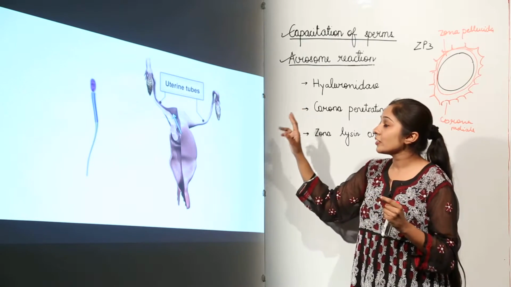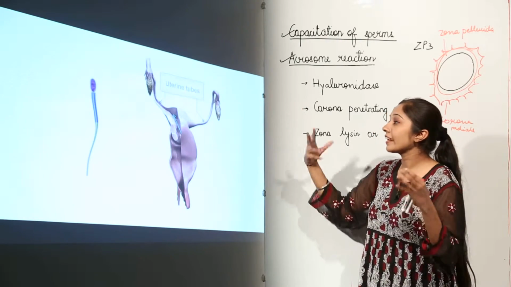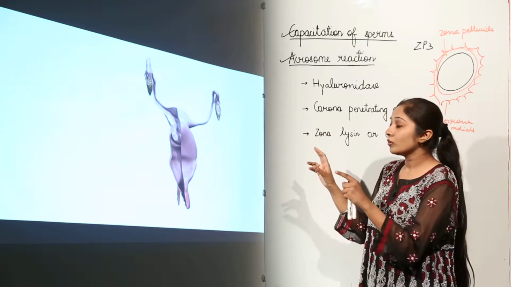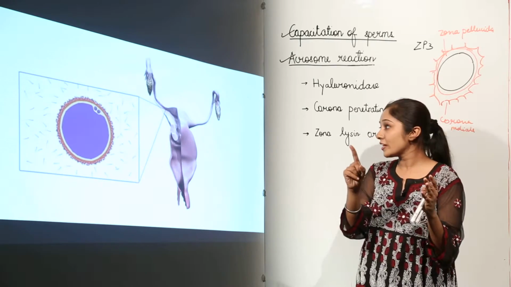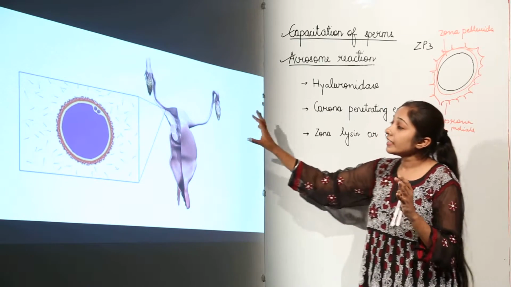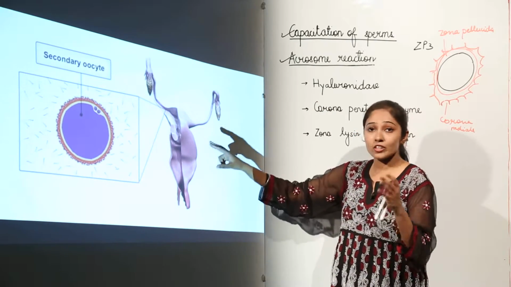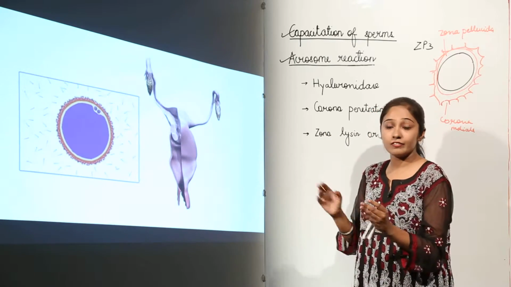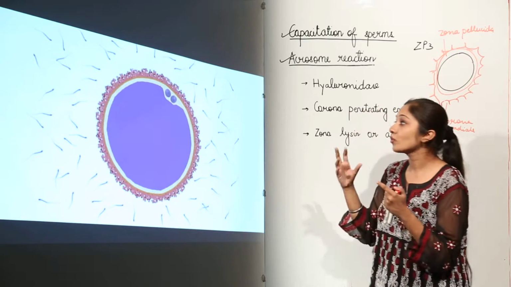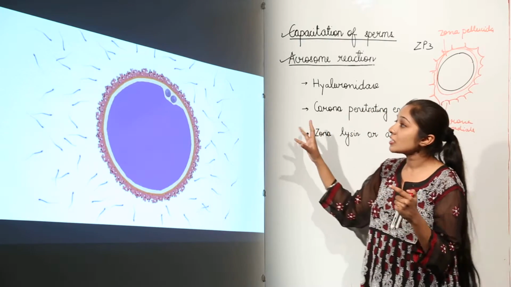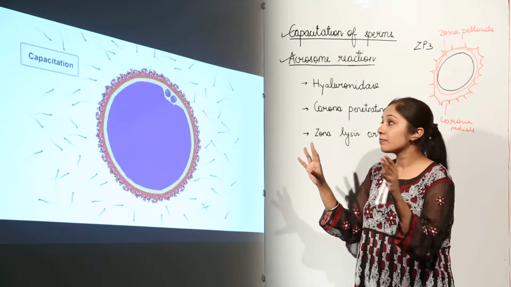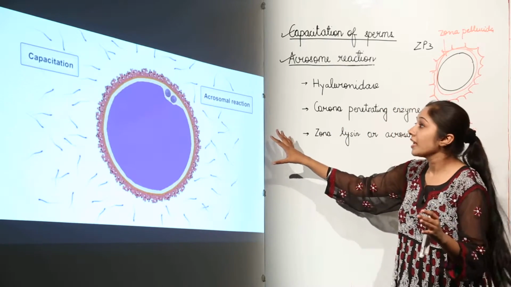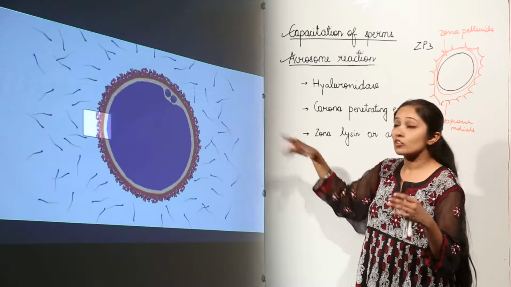So when they reach the uterus, we have the fallopian tubes, that are the uterine tubes. What is going to happen? You all know that there are millions of sperms, but only one is going to fuse. Near the secondary oocyte, we have two important layers. As I told you earlier, we have the corona radiata and the zona pellucida. There are 200 million sperms, but out of them only about 200 are going to reach this stage. Then the second one, we have the acrosomal reaction also.